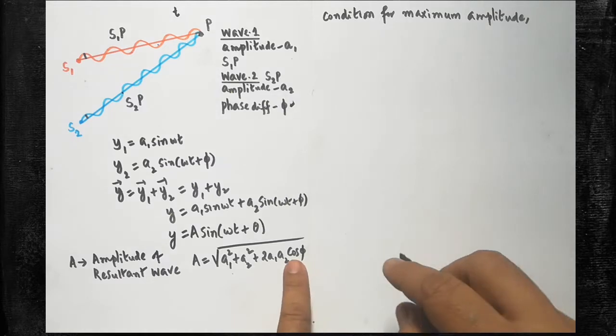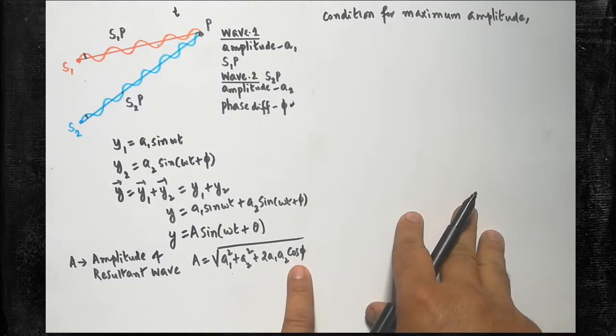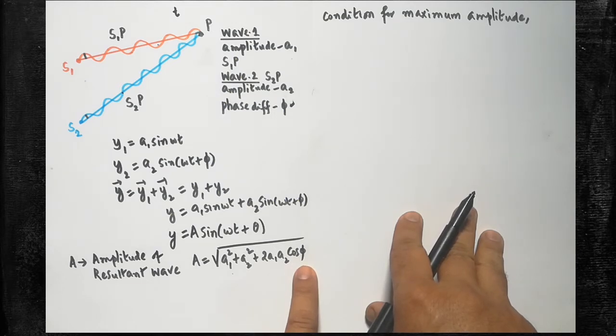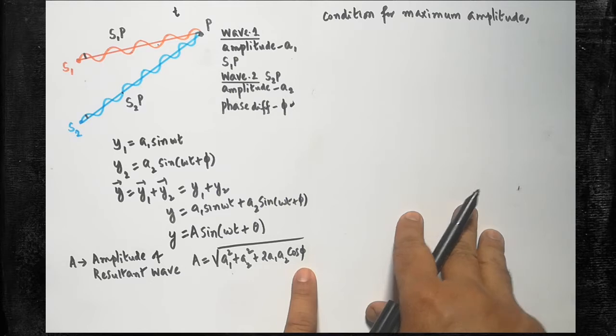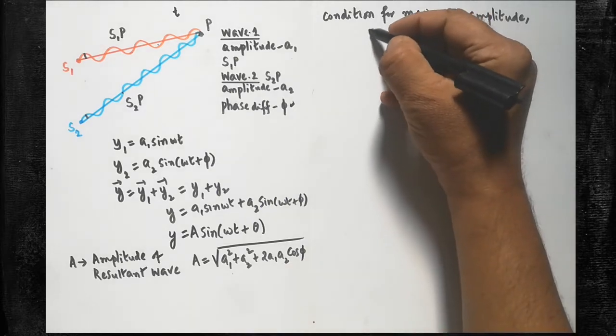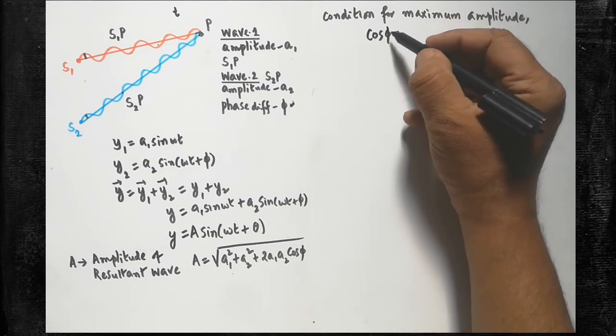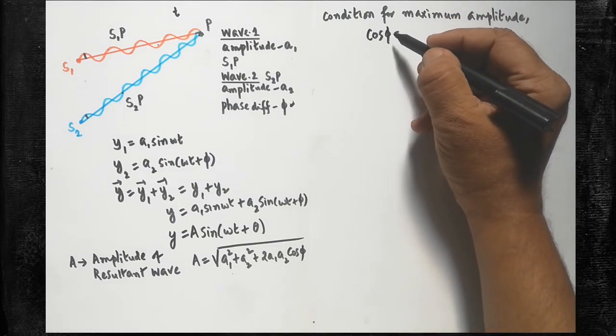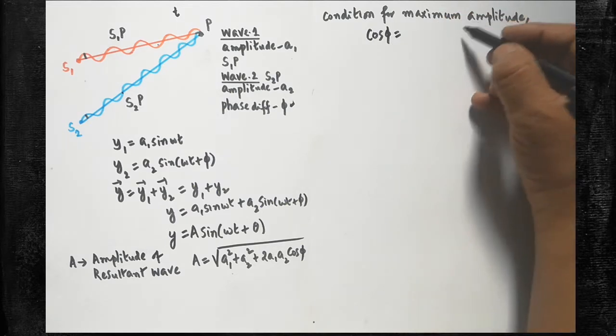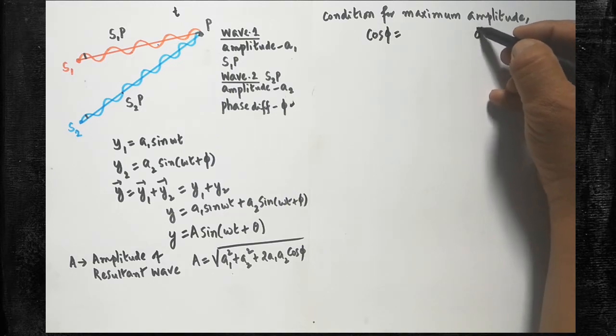Look here, cos phi is there. That cos phi, that phase difference alone determines the amplitude of the resultant wave. When cos phi will be maximum, look at that. I will write the condition one by one. So cos phi is the determining factor. Instead of phi we have to substitute values.